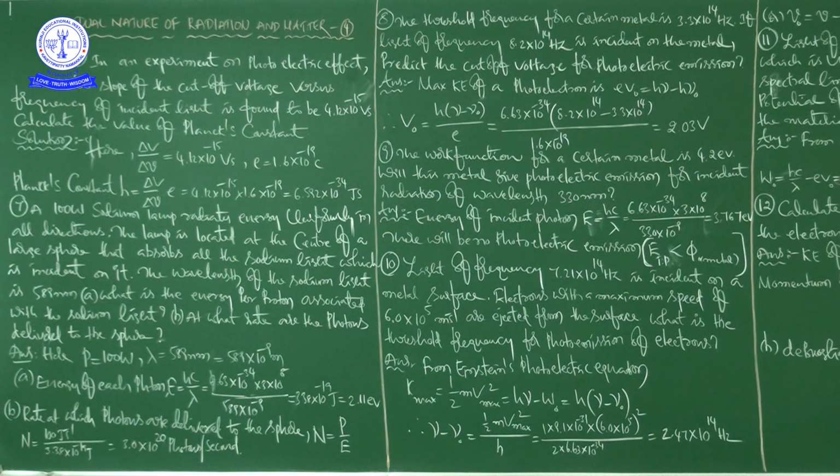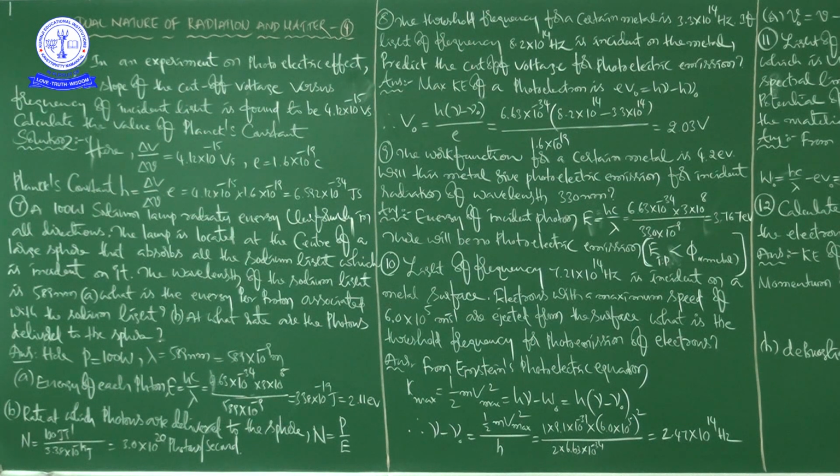So what is the Planck's constant formula? Delta V by delta nu into e. You just multiply these two values according to the formula: 4.12 into 10 to the power of minus 15 into 1.6 into 10 to the power of minus 19.